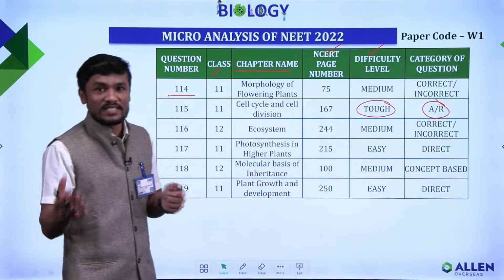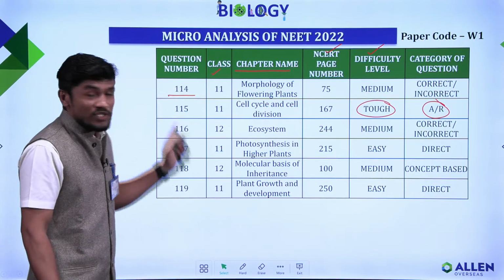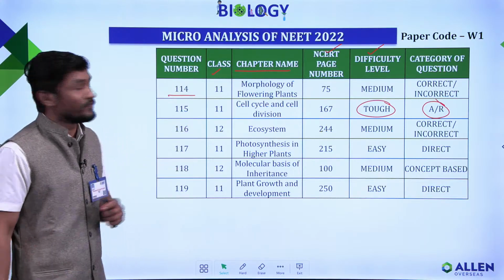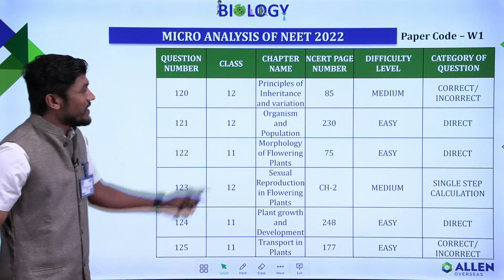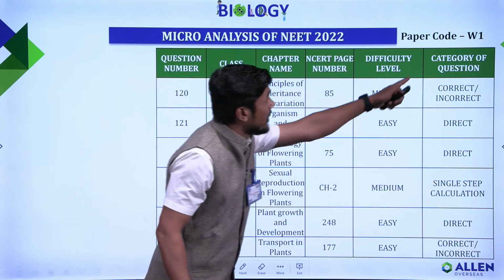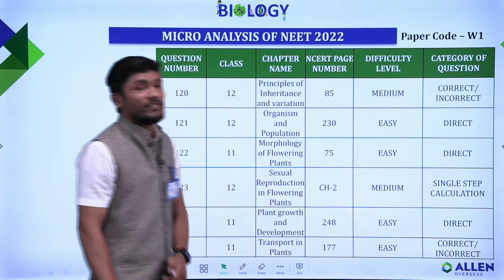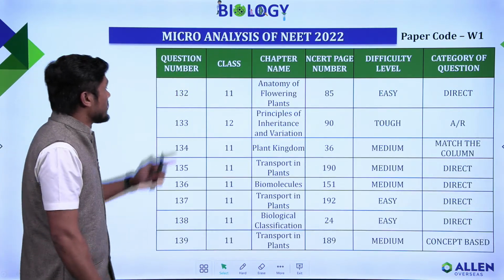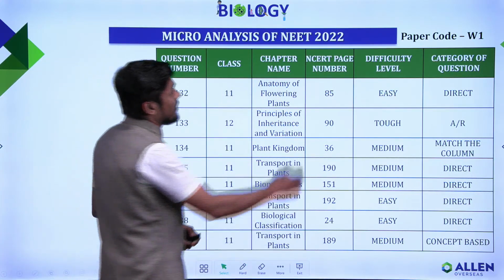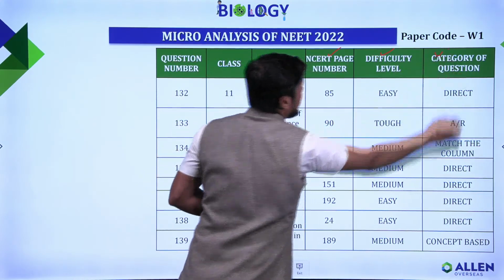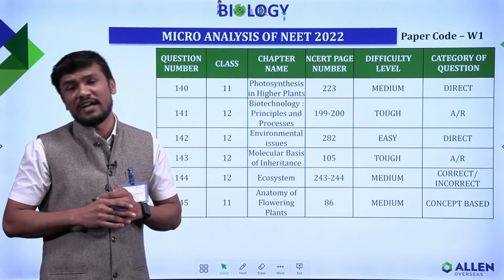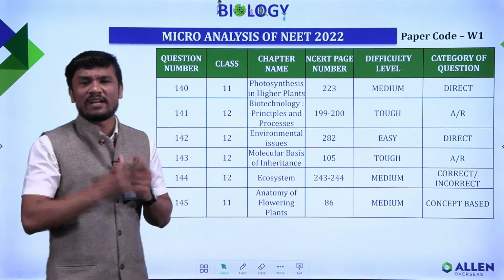I hope you scored good marks in your NEET exam, because most of the questions asked in the NEET exam are already given in the Allen module. I'll show some proof for that. From question number 120 to 125, same: class, chapter name, NCERT page number, difficulty level and category of the question. And next, question number 132 to 139, same details. So totally we have 6 assertion and reason type questions and only 1 diagram based question.